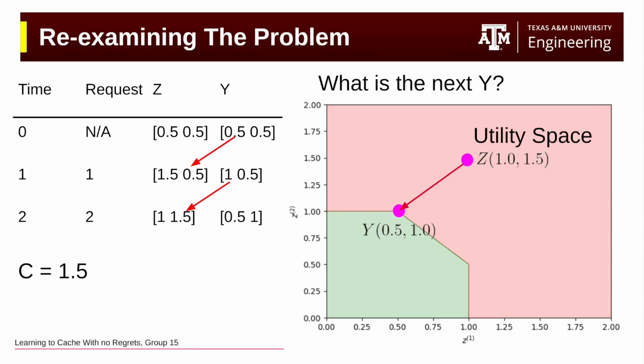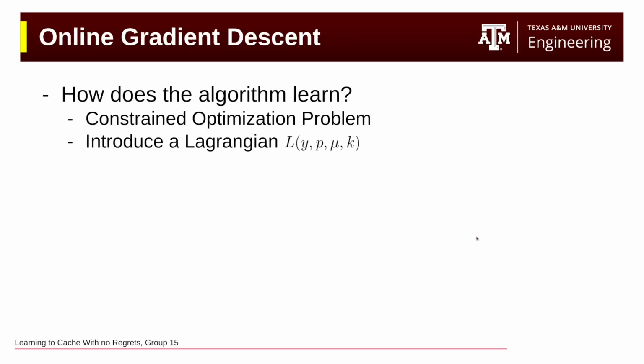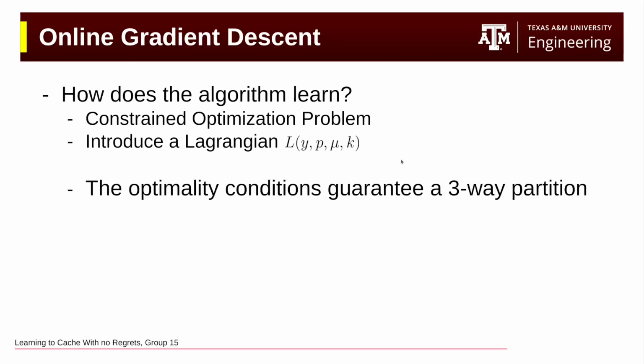When you have thousands of files, this is going to be a 1,000-dimensional problem, but the basic structure is going to remain the same. Now, obviously, mathematically, this is a constrained optimization problem. So you formulate it as a Lagrangian, and the nice thing that the paper introduces is that you don't have to check the full optimality condition.